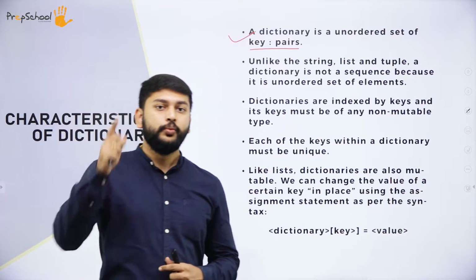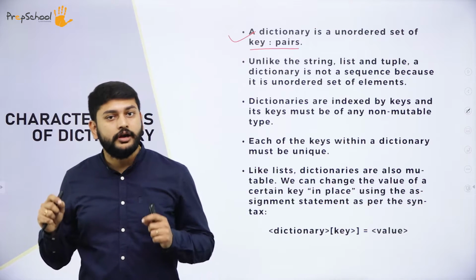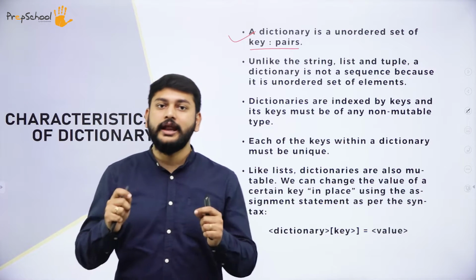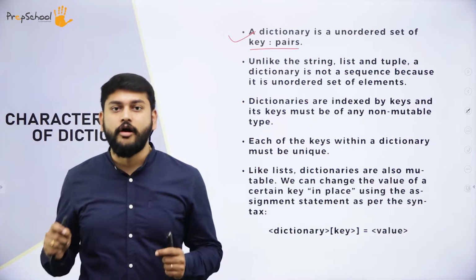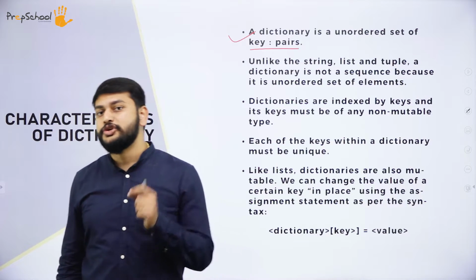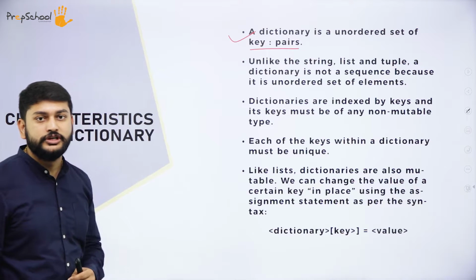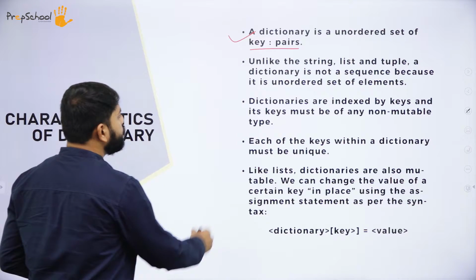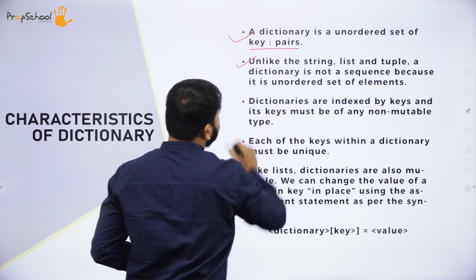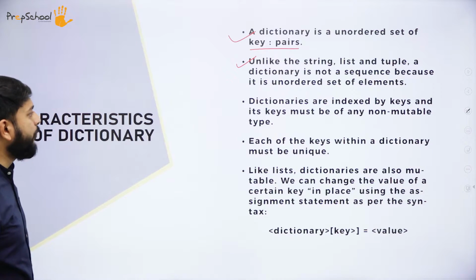That's why we get the data in an unsorted manner. That is the first point that you should remember with respect to dictionaries, my dear students. The second point, my dear students, you need to remember the second point.